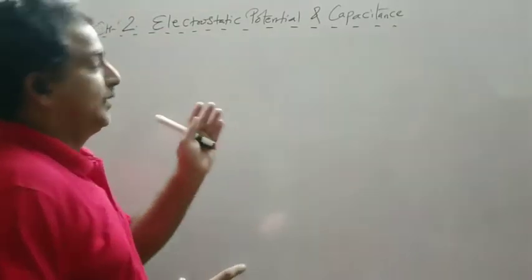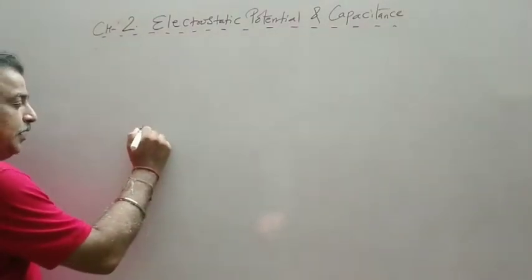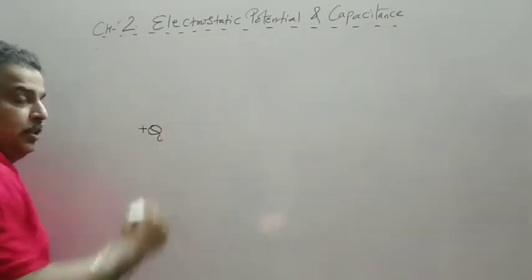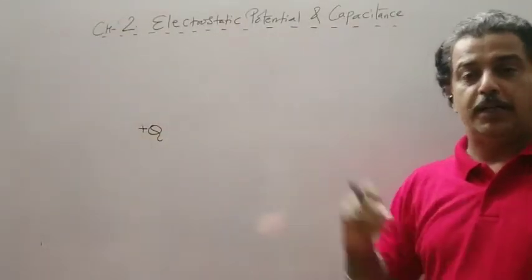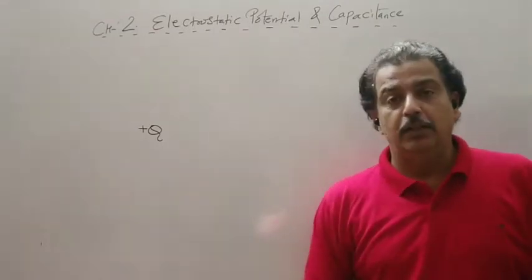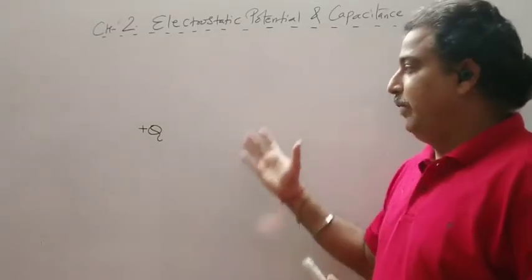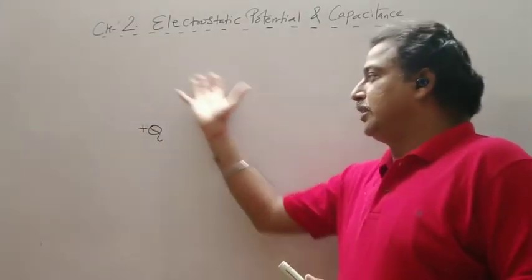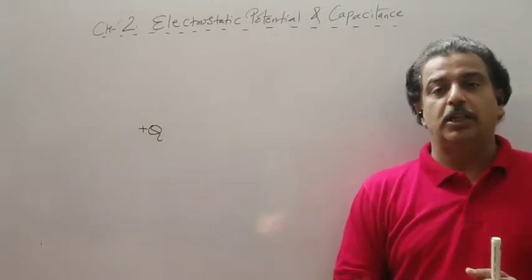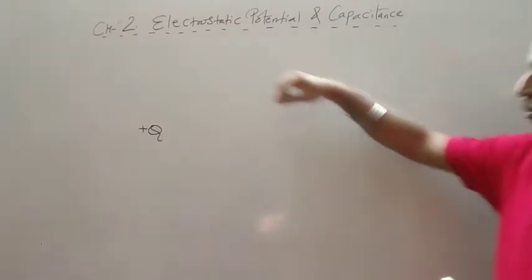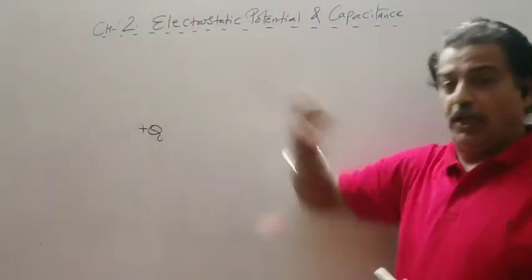To understand the electrostatic potential energy, let us consider a point charge Q. Now this is our source charge. If you remember, the electric field of this source charge was spherical. Electric field means the space around the charged particle where its effect is prevailing, and it was spherical, and we have drawn the field lines, a big arrow, then a small arrow like this.